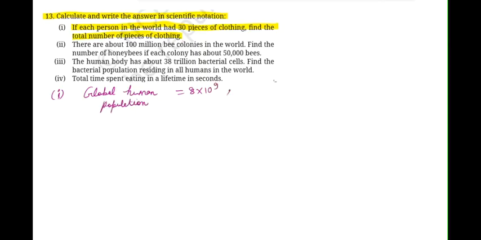Now if each of these humans is going to have 30 pieces of clothing, so how many pieces of clothing will be there? To find that out, we can find the total clothing by multiplying this population figure with 30 और हमें साइंटिफिक नोटेशन में ये आंसर देना है. सो 8 times 30 is 240 into 10 to the power of 9. बट सिंस आई हैव टू गिव दी साइंटिफिक नोटेशन, तो मुझे इसको कन्वर्ट करना पड़ेगा. सो आई कैन राइट 2.40 into 10 to the power of 11. So 2.40 into 10 to the power of 11 pieces of clothing will be there all over the world.